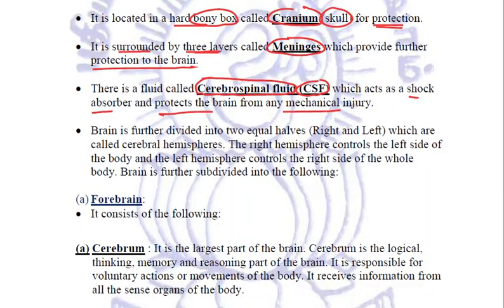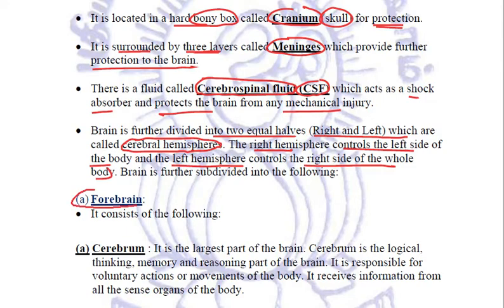Now, this brain is further divided into two equal halves, the right and the left, which are called cerebral hemispheres. The right hemisphere controls the left side of the body, and the left hemisphere controls the right side of the whole body. Now our brain is further subdivided into various parts.